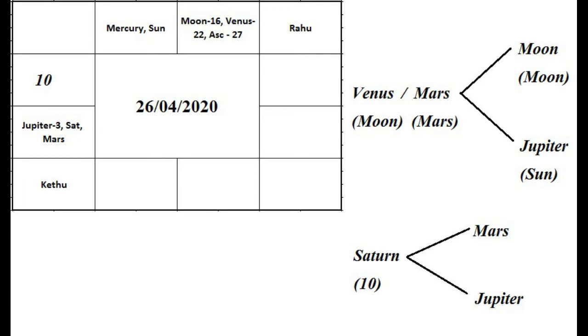If the event is going to happen in hours or minutes, we will move the Lagna. If it is in days, we will move the Moon. If it is in months, we will move the Sun. If it is in years, we will move Jupiter. Now among these planets, we will choose 2 stronger planets and fix one of them as a star lord and another as the Upagraha. For example, if the event is going to happen in months, we will move the Sun to either Saturn star, Mars Upagraha, or Mars star, Guru Upagraha. Like that we will choose. Whether the event will happen in minutes, hours, days or years has some separate rules, which we will be explaining along with the illustrations.